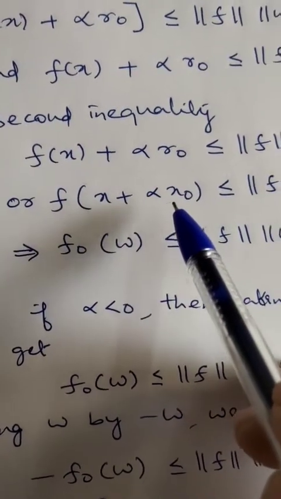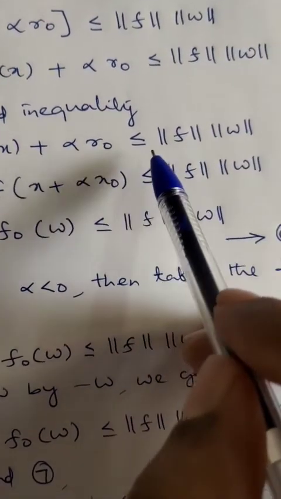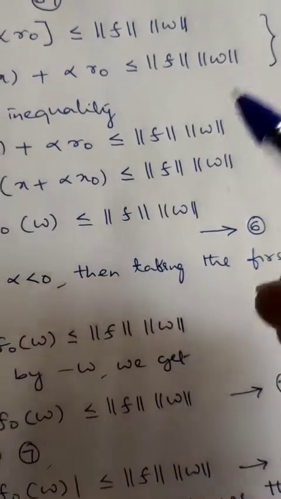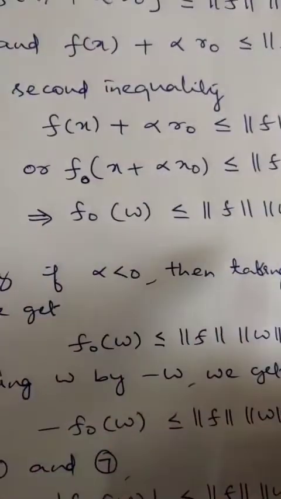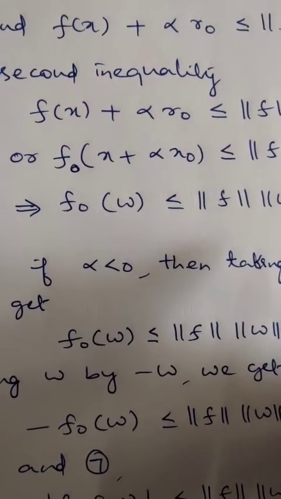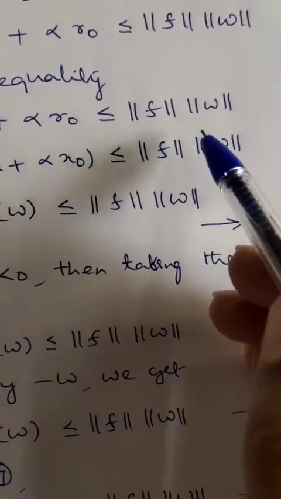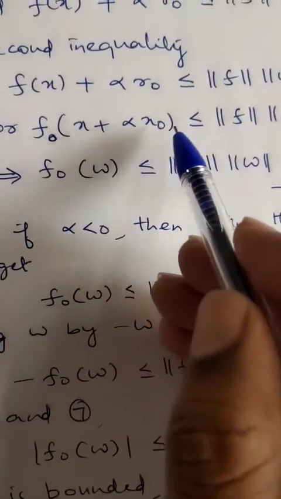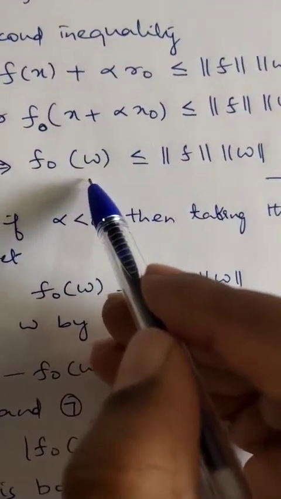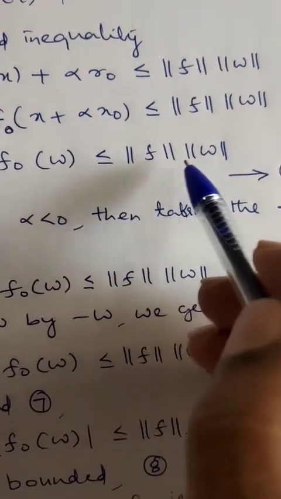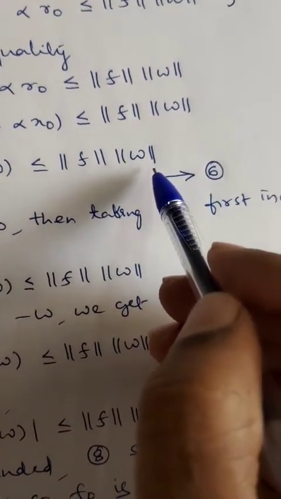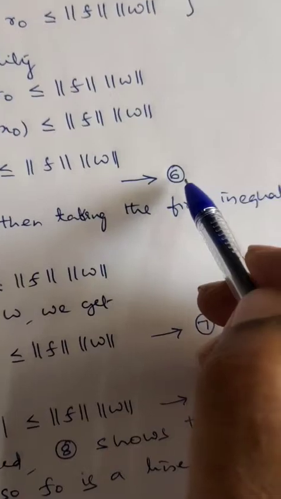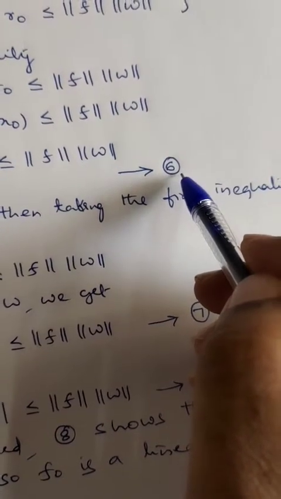So f naught of x plus alpha into x naught is less than or equal to norm of f into norm of w. Now this implies f naught of x plus alpha into x naught is w. This implies f naught of w is less than or equal to norm of f into norm of w. Okay, this I will call it as 6.